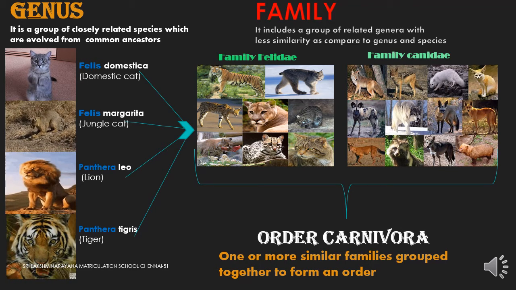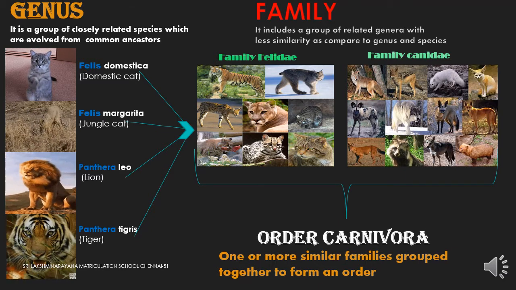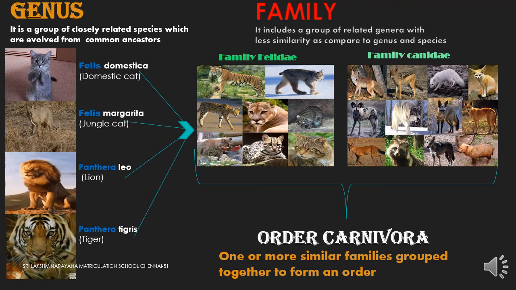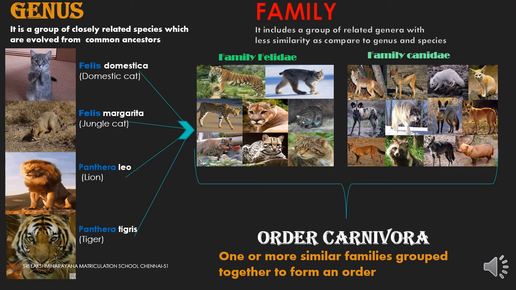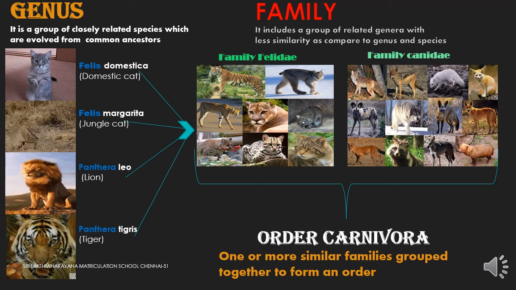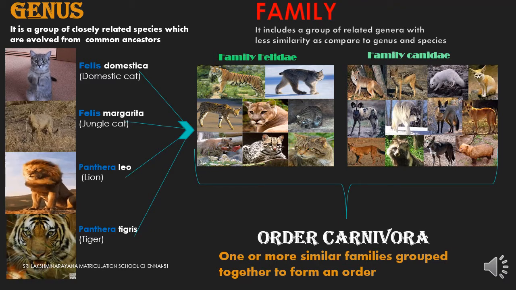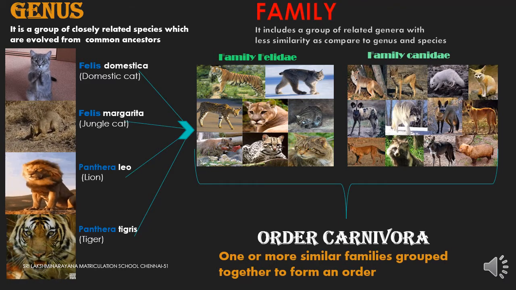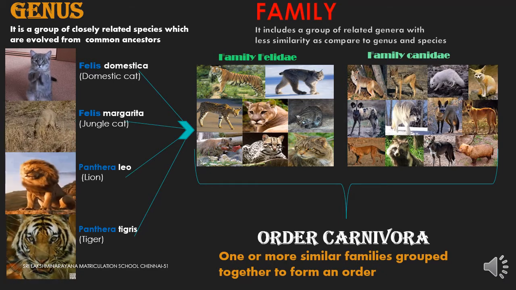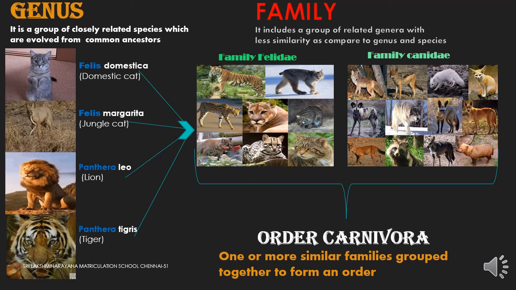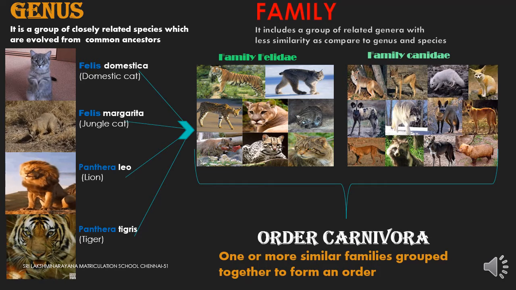Then all these animals, that is the genus Felis and genus Panthera, come under the single family called Felidae. The family Felidae is otherwise known as the cat family. And one more example I will show you, the family Canidae, the dog family, that is, they have a pointed snout.